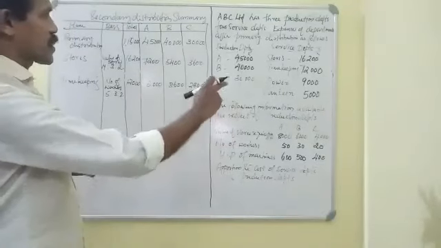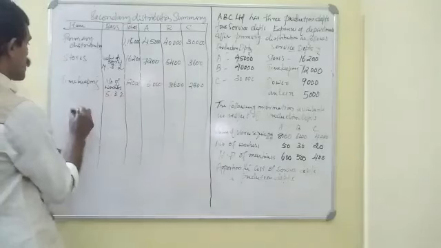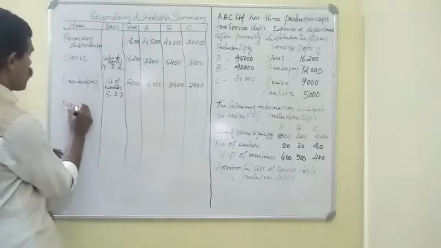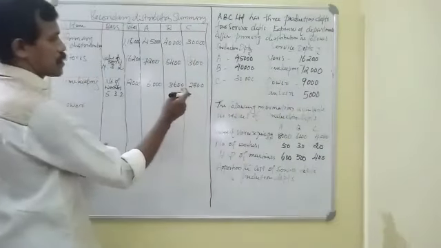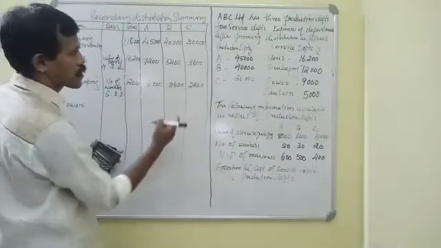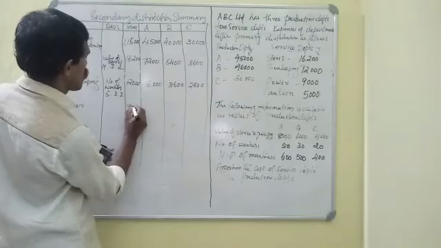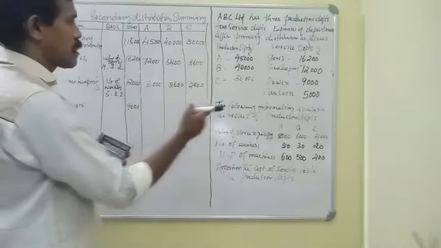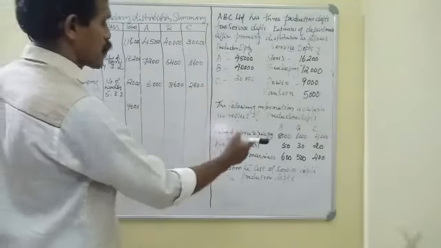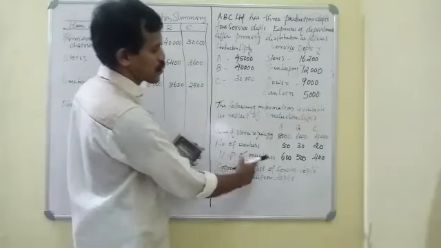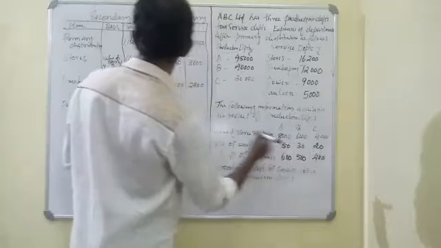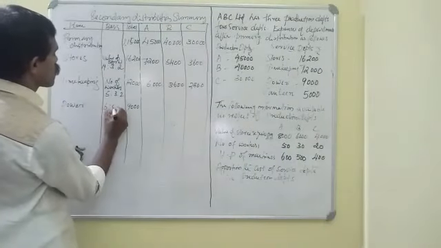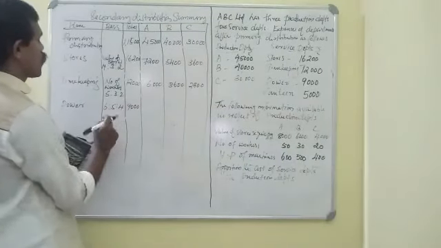Done. Next service department is power. The overhead total as per primary distribution summary is 9,000. We apportion power on the basis of horsepower of machines 600, 500, 400, so the ratio is 6:5:4.